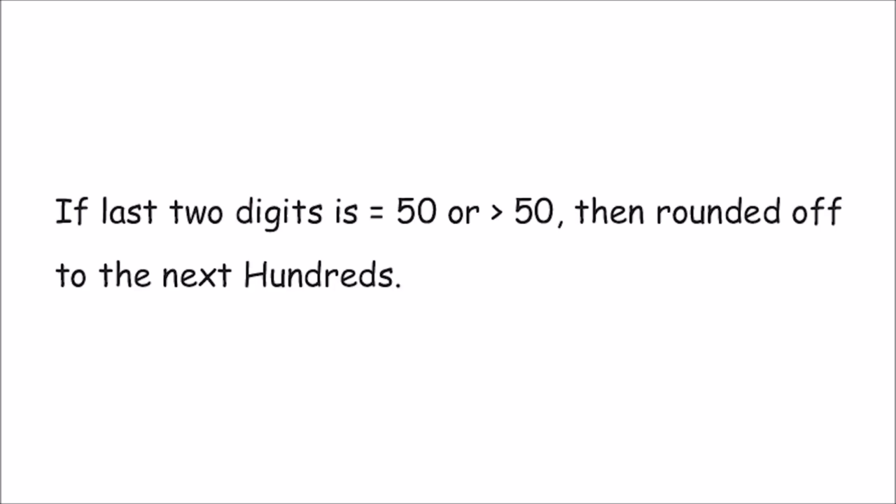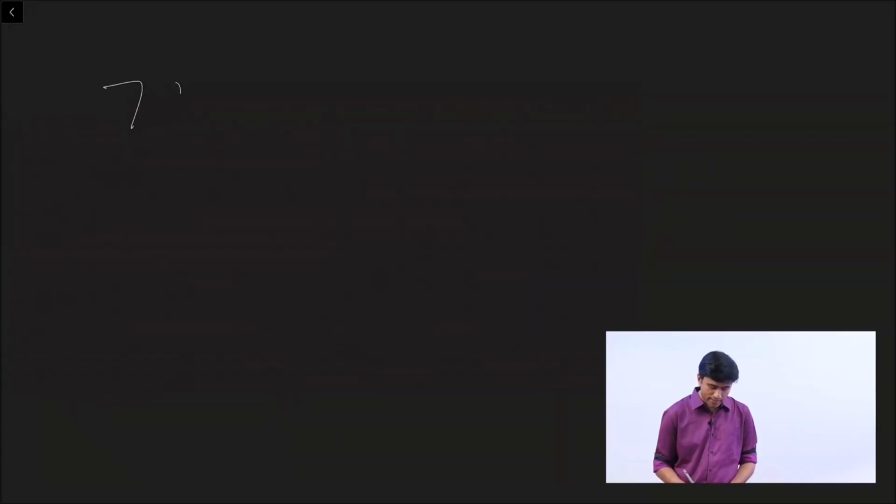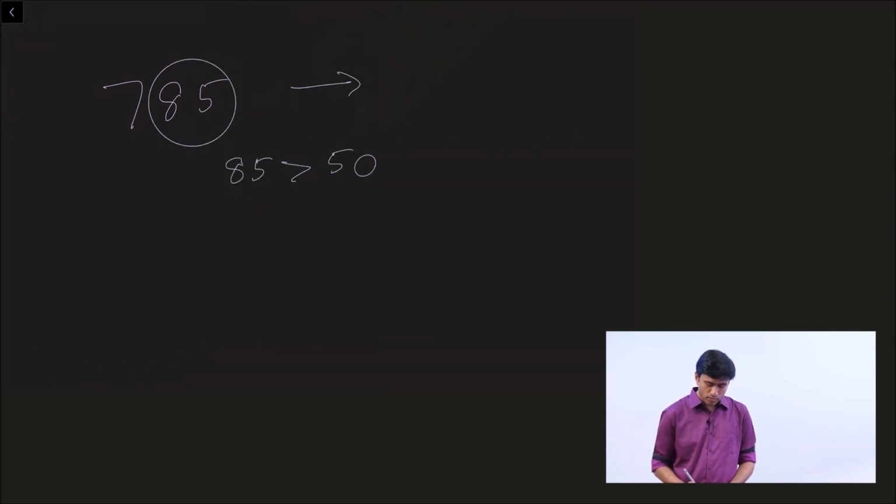What if the last two digits is greater than or equal to 50? Then you just have to round it off to the next 100. I'll show you the example. Let's look at 785. Here, 85 is greater than 50. So you just round this number to the next 100.